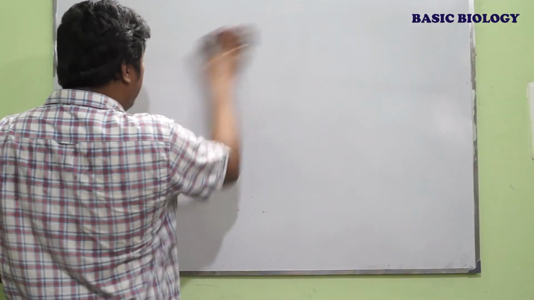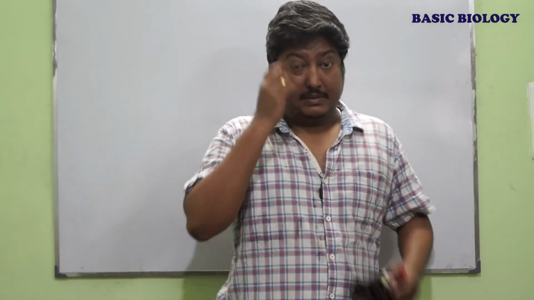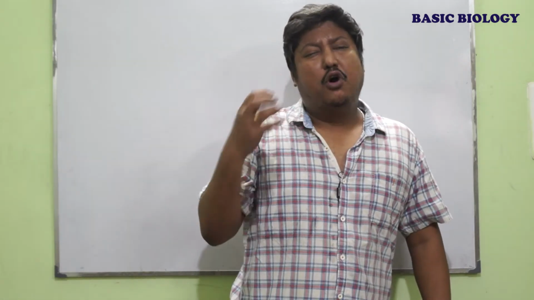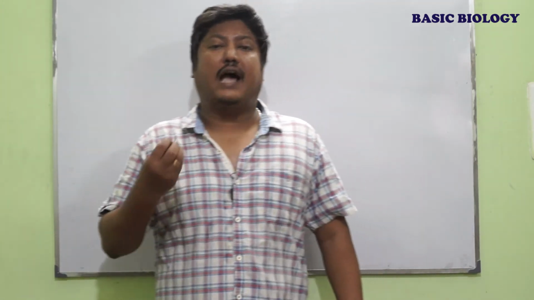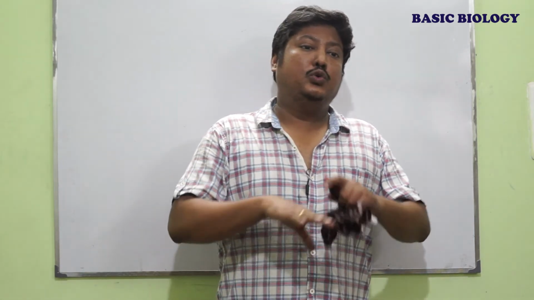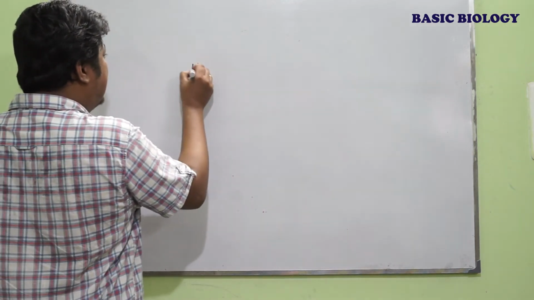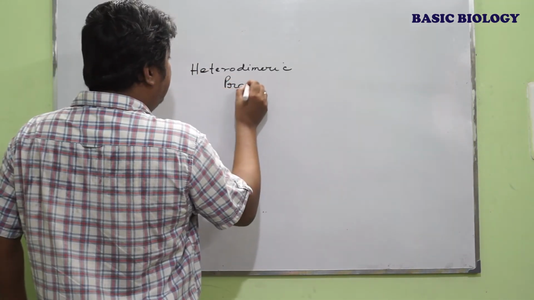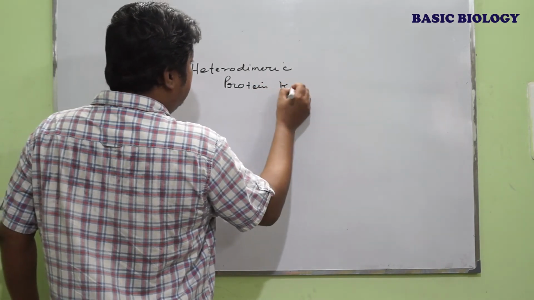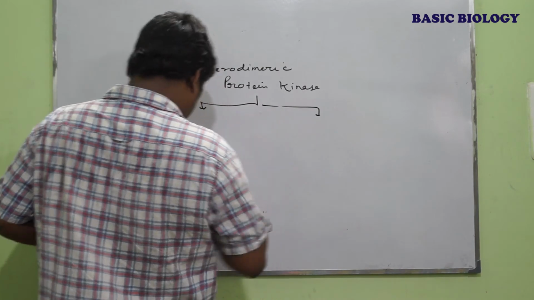Now for the regulation of the cell cycle, a number of proteins are responsible, but mainly a small amount of heterodimeric protein kinase is responsible to regulate the entire cell cycle. These heterodimeric protein kinases consist of two parts.